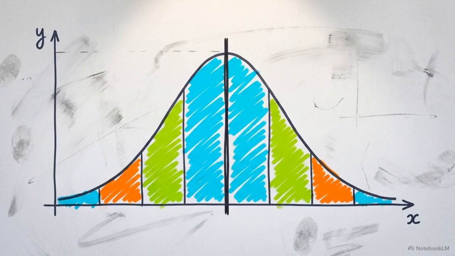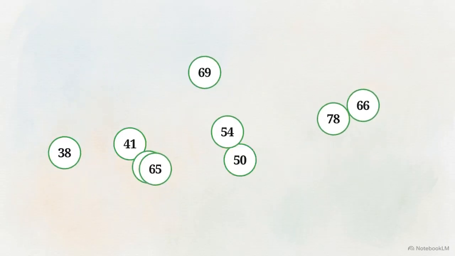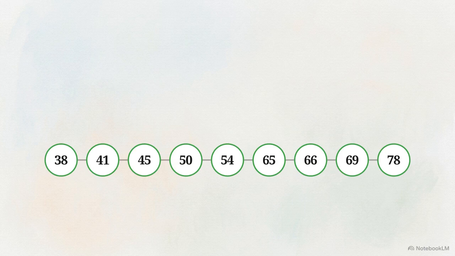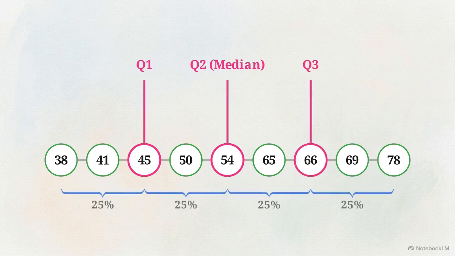Finding the median gives us the center, but to understand the entire spread of a dataset, we use percentiles. We start by sorting the data in ascending order. Here are 9 student exam scores lined up from lowest to highest. Then we place 3 structural markers to divide them: Q1 at the 25th percentile, Q2, the median, at the 50th, and Q3 at the 75th.